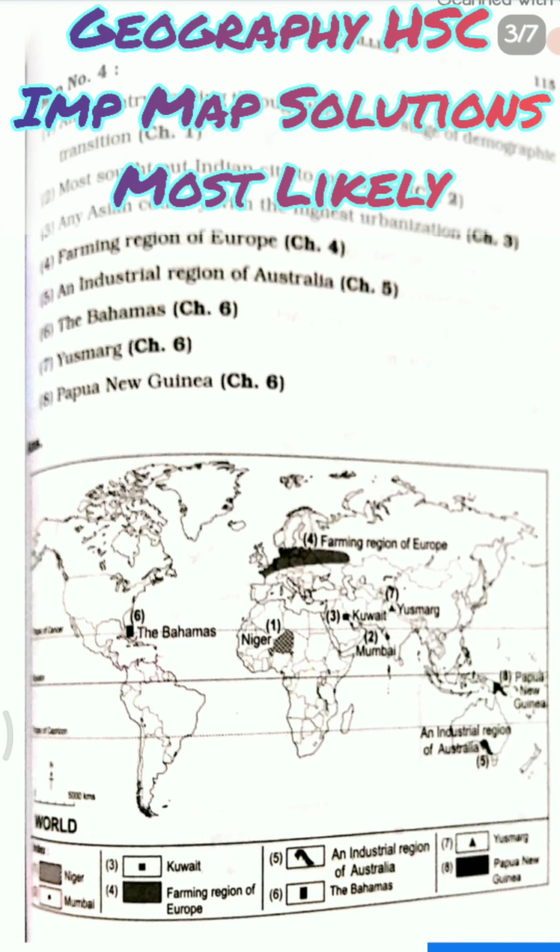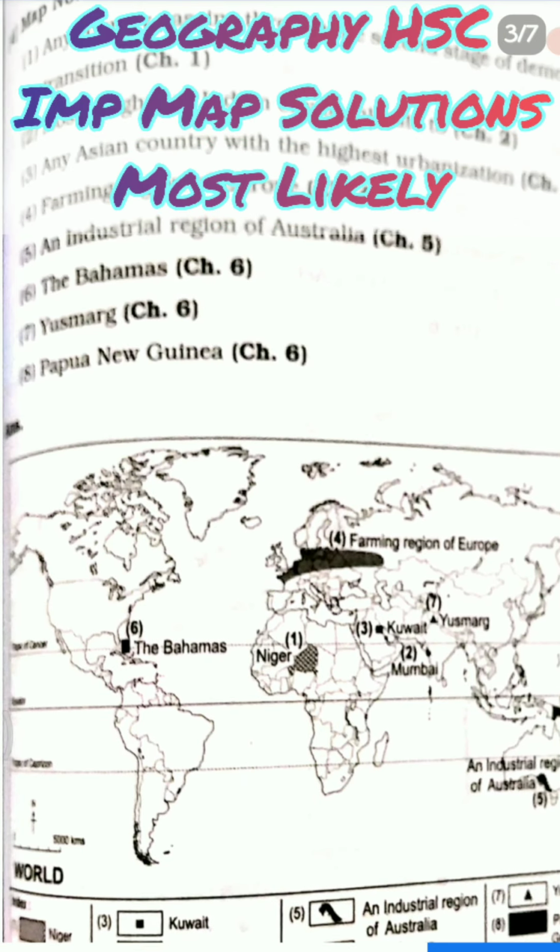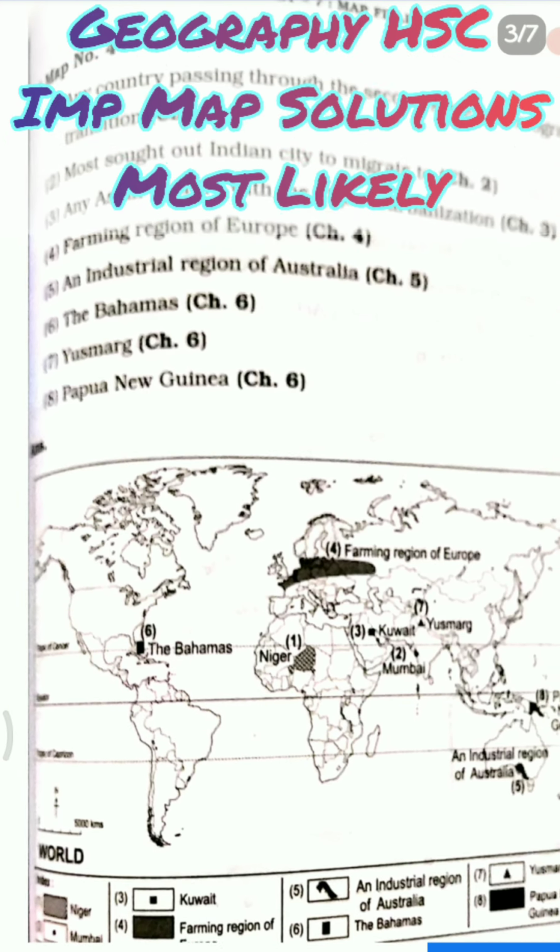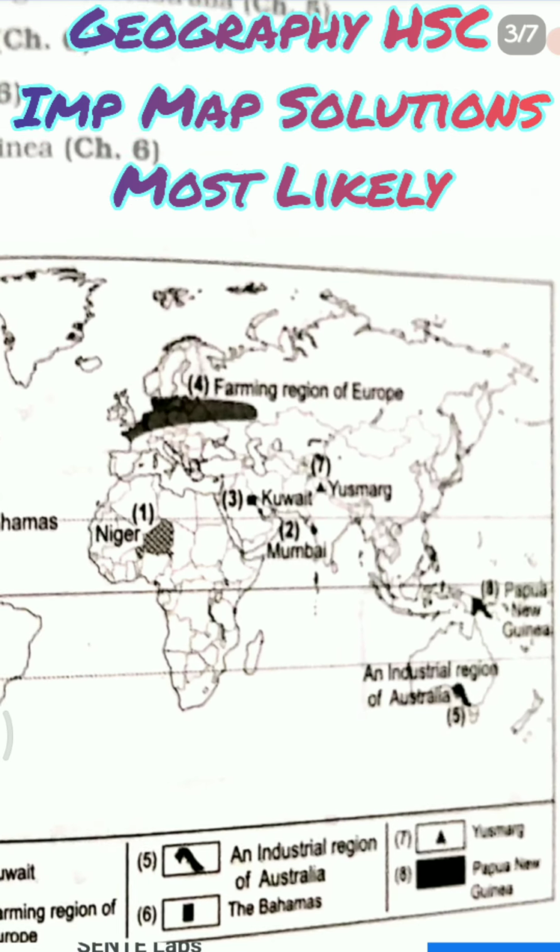Any Asian country with highest urbanization, so the Asian country with the most urbanization is Kuwait. Okay, so Kuwait you can see here, it is denoted above Mumbai. Then we have farming region of Europe. So farming region of Europe is denoted in Europe at the 4 number section, which you can see here. After that we have an industrial region of Australia. So where is the industrial region of Australia? It is denoted here. Then the Bahamas. So Bahamas are denoted here below the North America section.